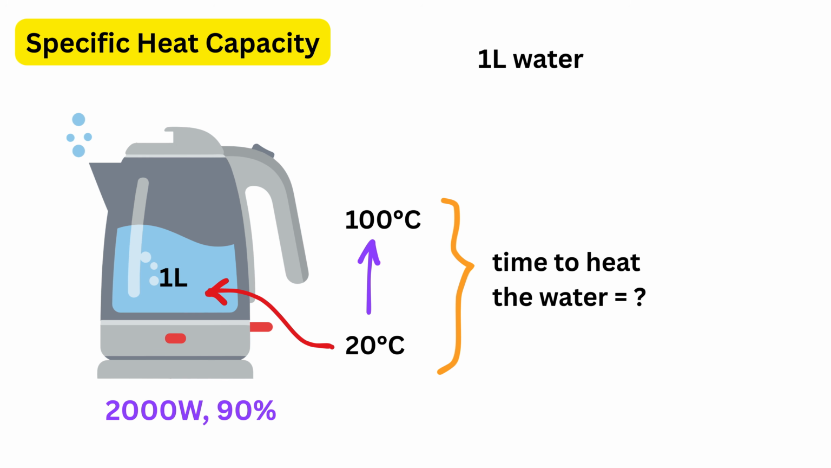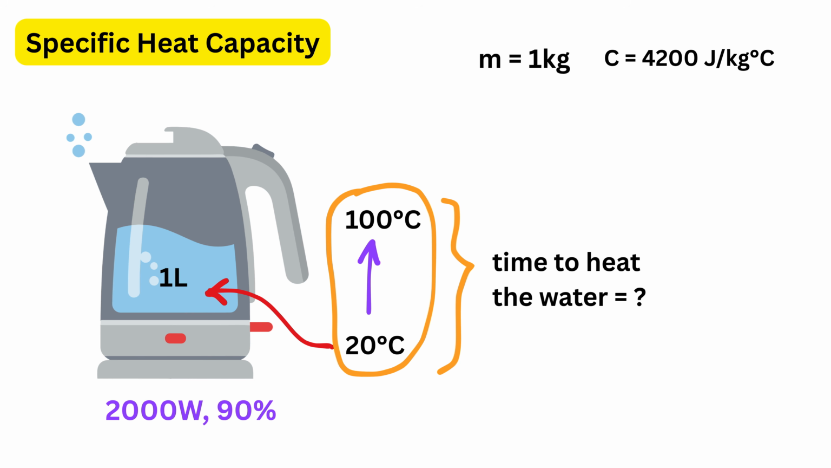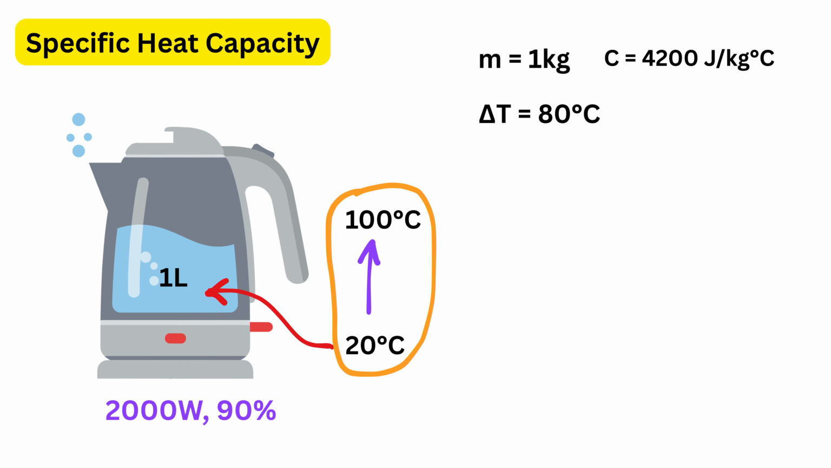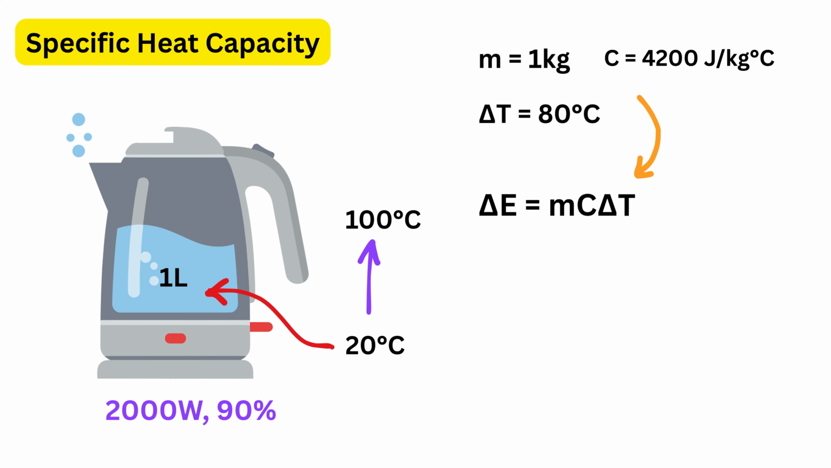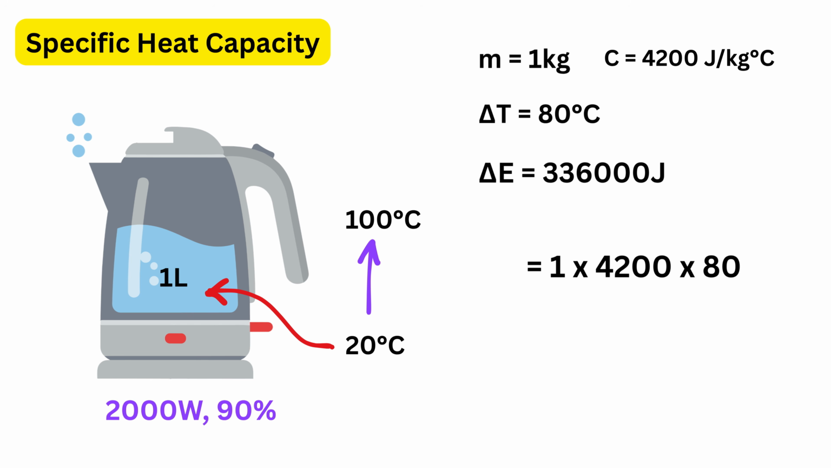We are heating 1 liter of water, which is equal to 1 kilogram because the density of water is 1 kilogram per liter. The specific heat capacity of water is 4,200 joules per kilogram per degree. The temperature increases from 20 degrees Celsius to 100 degrees Celsius, so the change in temperature is 80 degrees. Now substitute into the formula. Heat required becomes 1 multiplied by 4,200 multiplied by 80. This gives 336,000 joules. Now, this is the total energy required.